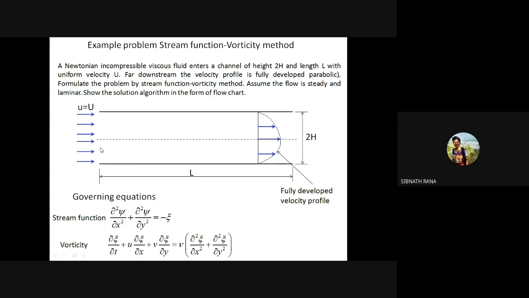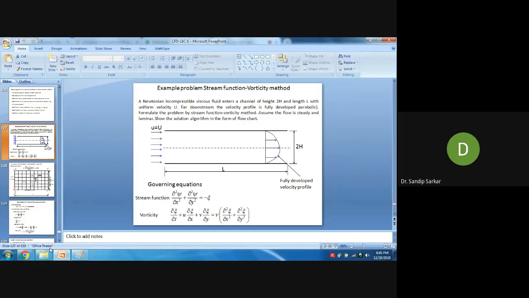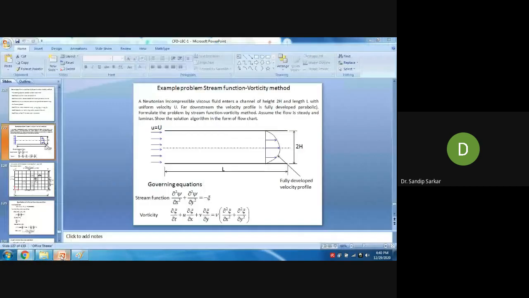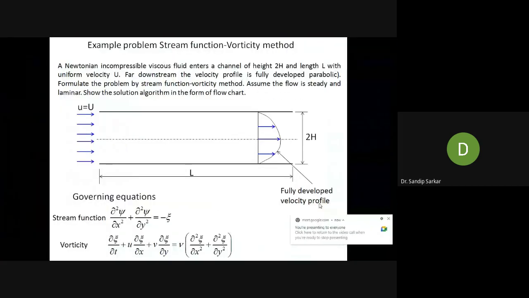Sir, also in the vorticity equation, the del zeta del t should be 0 as the flow is steady. Yes. That is the answer I was expecting from you people.